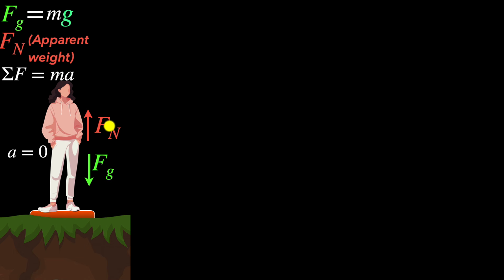But of course, if you do it more systematically, which is applicable in general, then we would consider one direction to be positive, we'll choose upwards to be positive. Then the net force over here would be Fn minus Fg. And that would be equal to m times a, and a equals 0. So our equation would be Fn minus Fg equals 0, which gives us the same thing. The normal force should equal the force of gravity, which is exactly equal to mg. So in this particular case, the weighing scale registers exactly the same thing as your gravitational force. So apparent weight equals the actual weight.